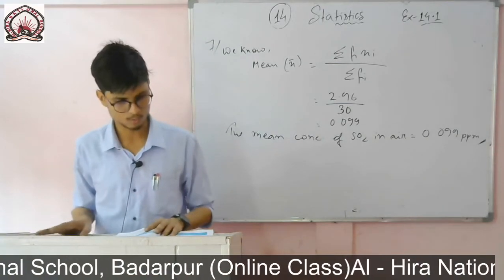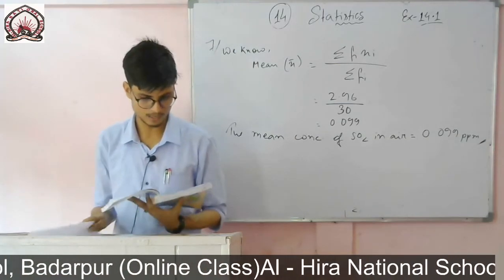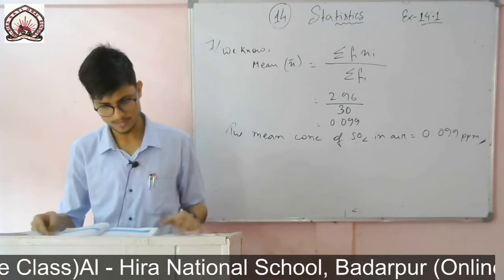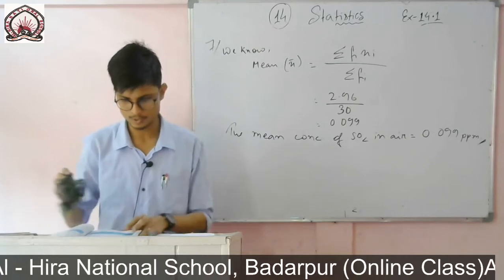So now let's go to question number 9. The following table gives the literacy rate in percentage in 35 cities. Find the mean literacy rate. Same question. Okay, let me do it.